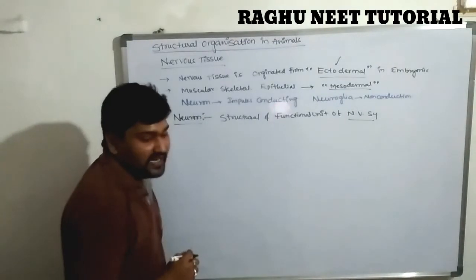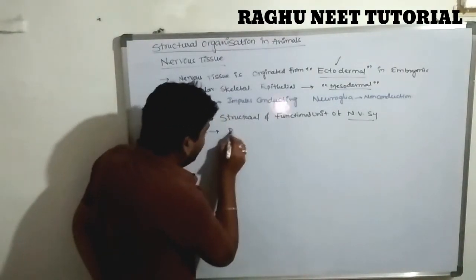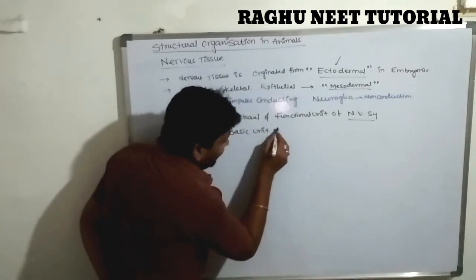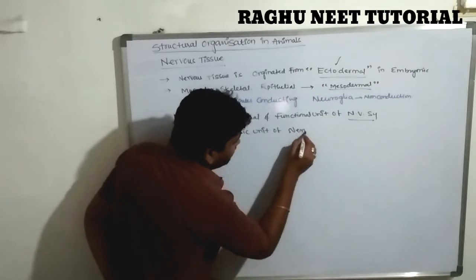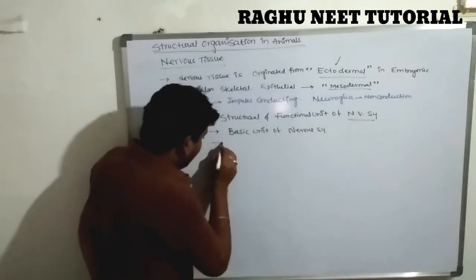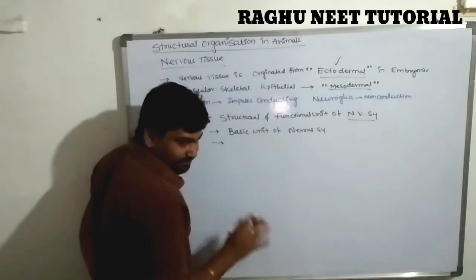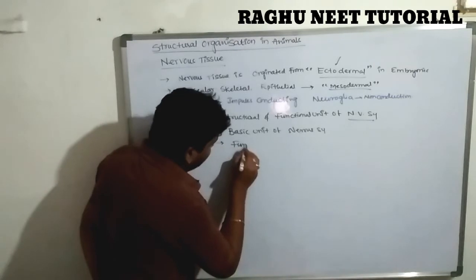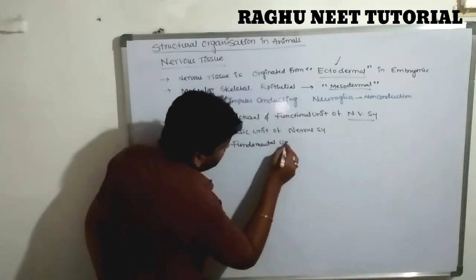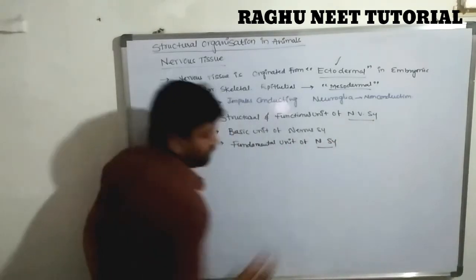Structure and function unit of the nervous system, or you can write another way: it is the basic unit of the nervous system, or it is the fundamental unit of the nervous system. All three are the same. Are you clear?